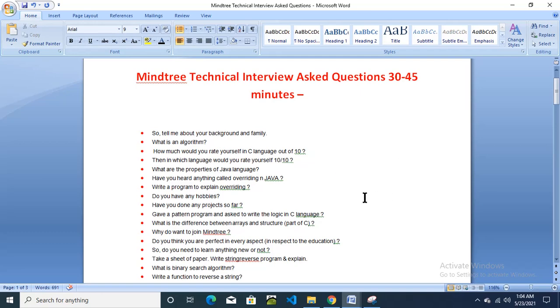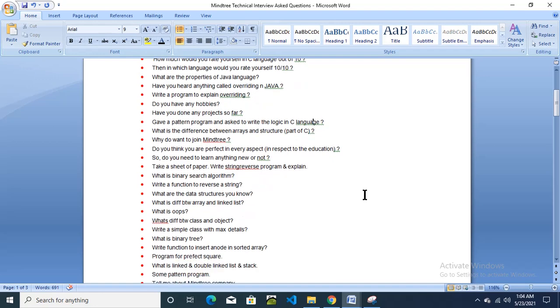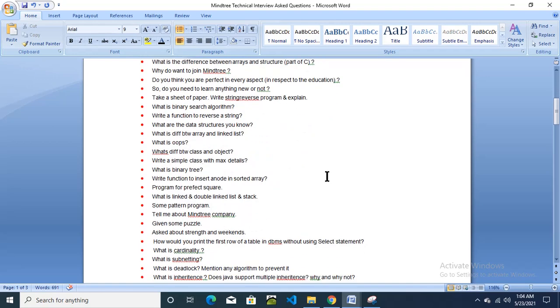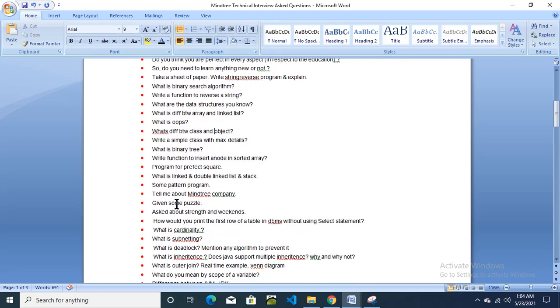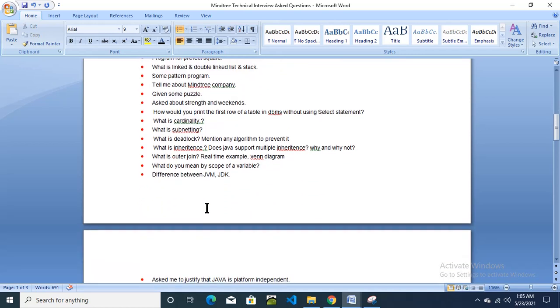This is also shared by candidates. They have shared their interview experience. So these are the questions. What is OOPS? What is the binary search algorithm? Write a function to reverse a string. Data structure: difference between array and linked list. OOPS: difference between class and object. What is binary tree? What is linked list, doubly linked list and stack? What is deadlock, subnetting? All these questions.